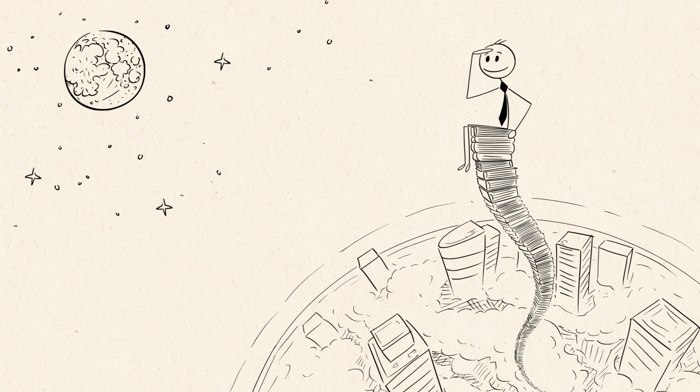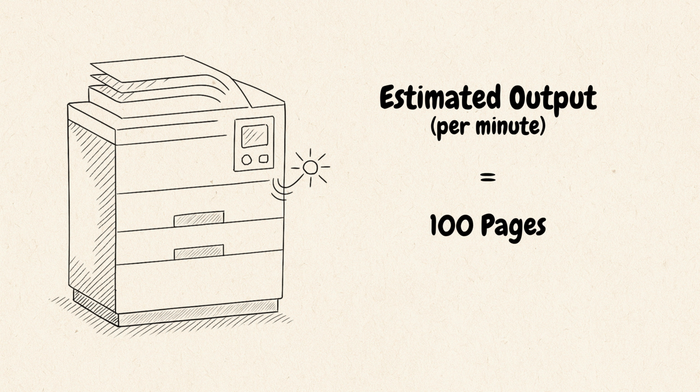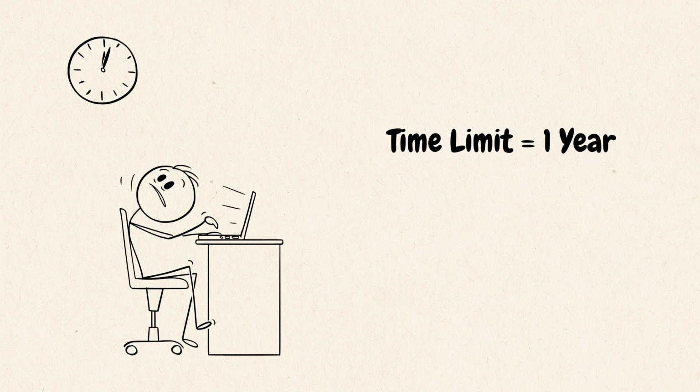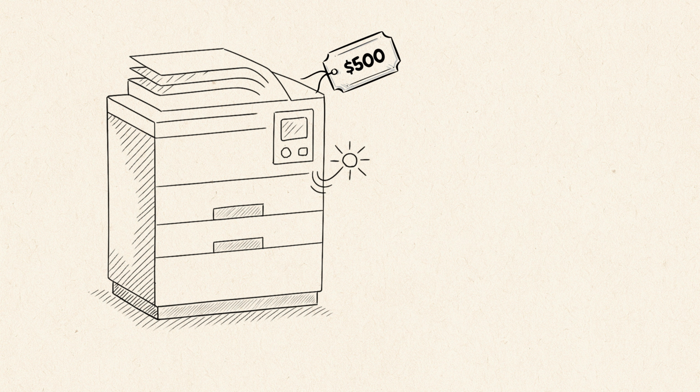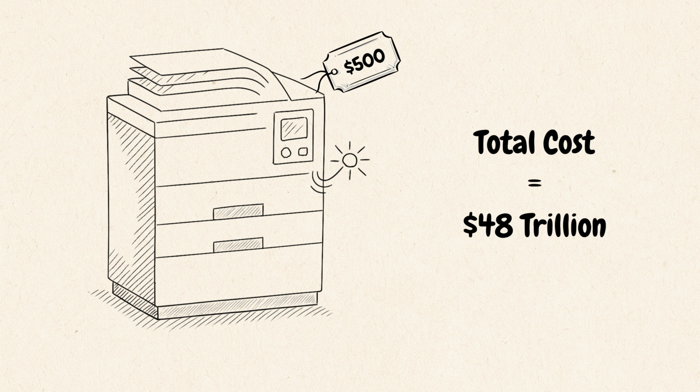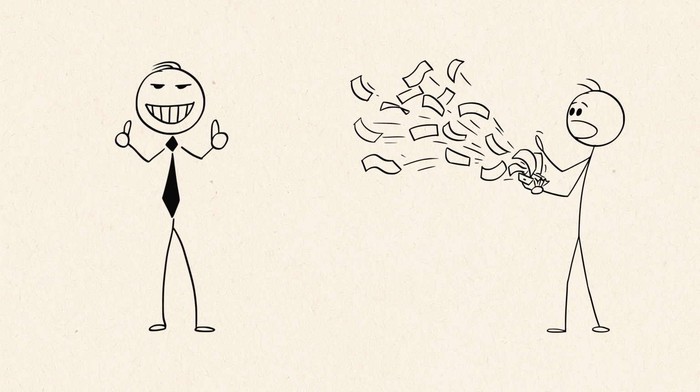Moving on to the next key factor, which would be the printers. A good industrial laser printer can churn out about 100 pages per minute. Assuming we have 1 year to complete the printout, we'd need around 95 billion printers, all running 24/7 for an entire year. And if each printer were to cost $500, the total cost of printers would add up to around $48 trillion. And the fun part is, we haven't even considered the cost of paper yet.